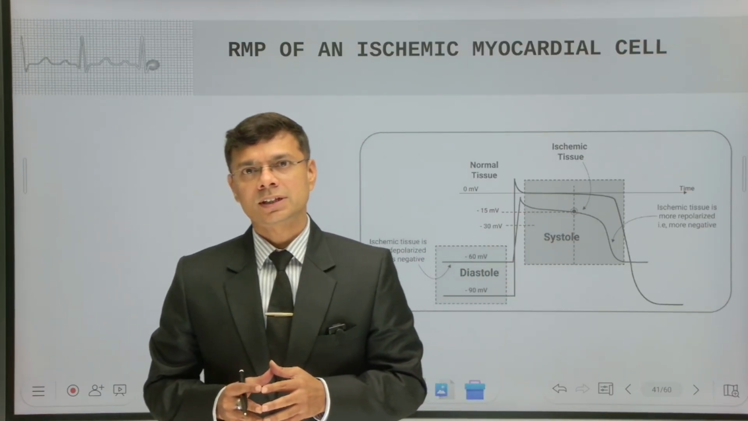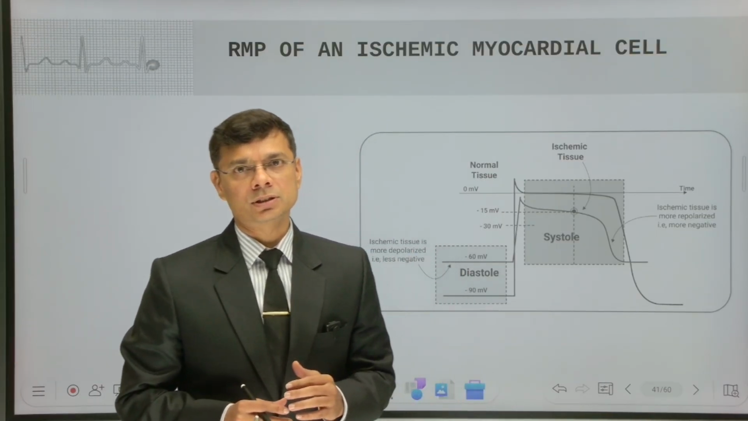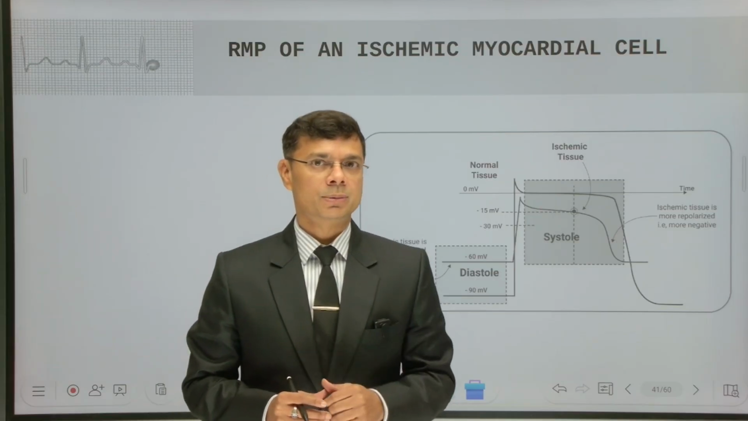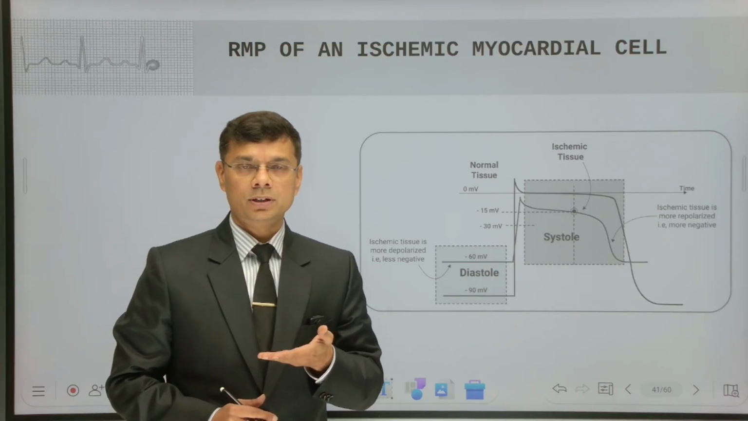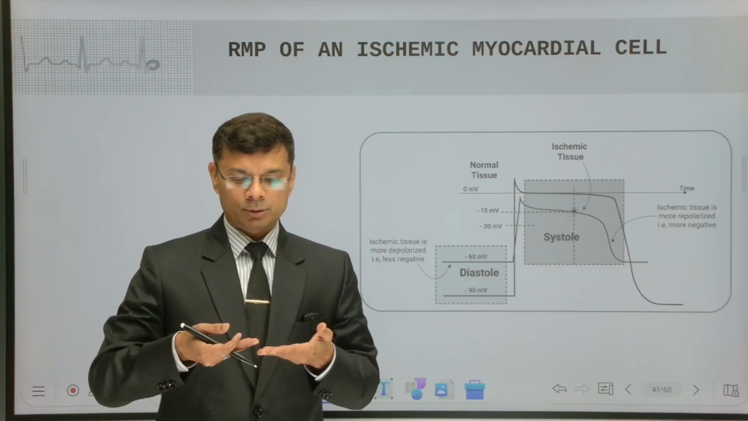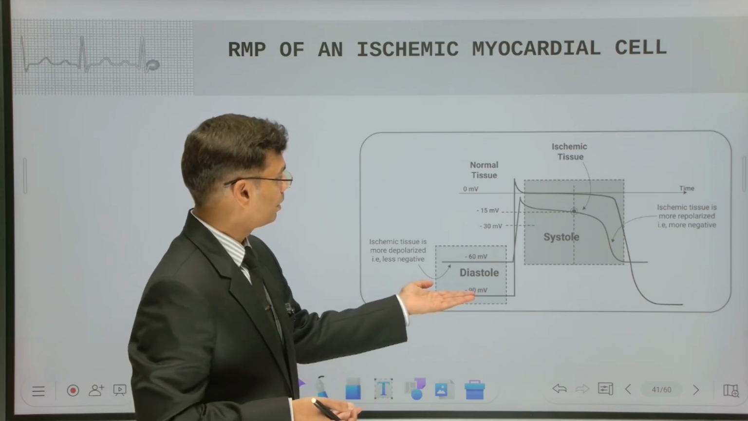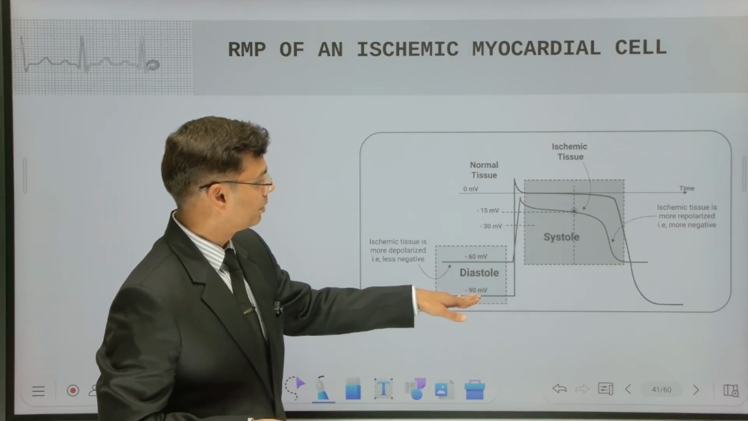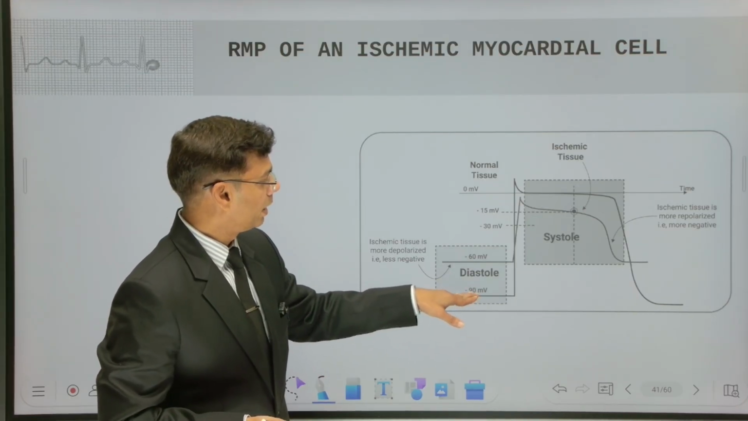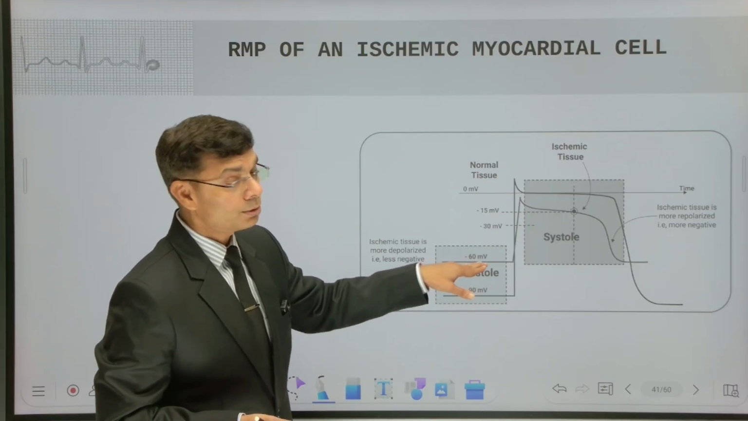Now I want to emphasize the importance of resting membrane potential, and how a change in the resting membrane potential leads to different dynamics of phase 0. Let's take an example of ischemia. As we have learned in chapter 4b, ischemia shifts the resting membrane potential to a higher, less negative value, so it will depolarize a bit. In fast muscle fibers, if the resting membrane potential is at minus 90 millivolt, let's say because of ischemia it comes to minus 60 millivolt.